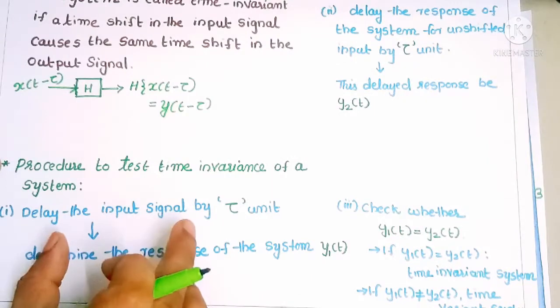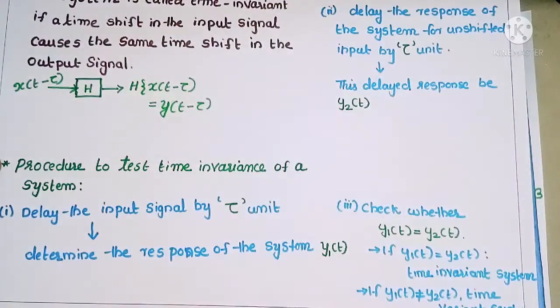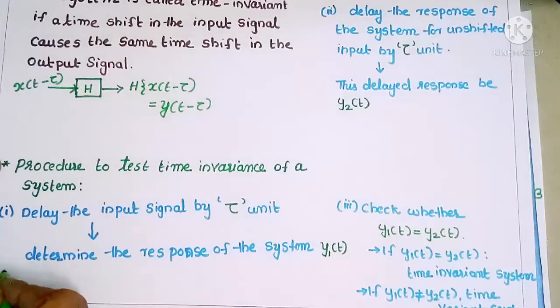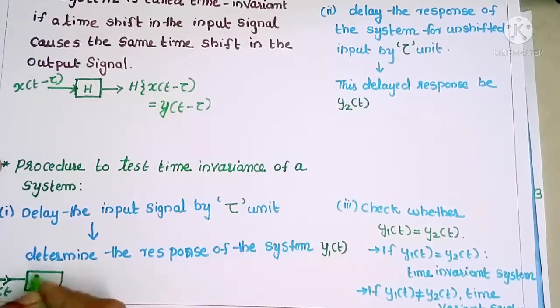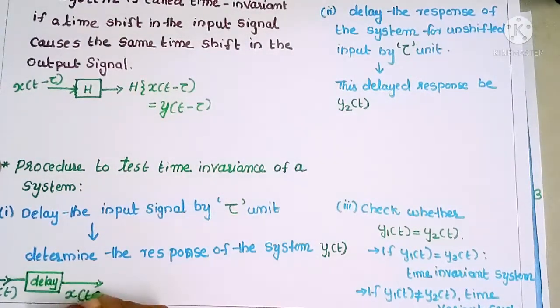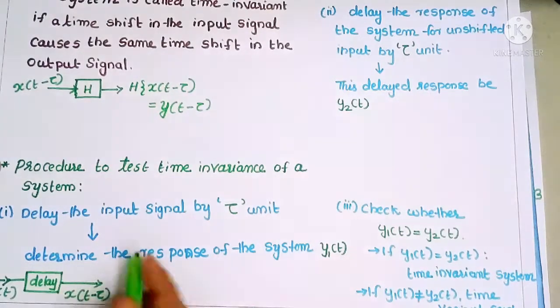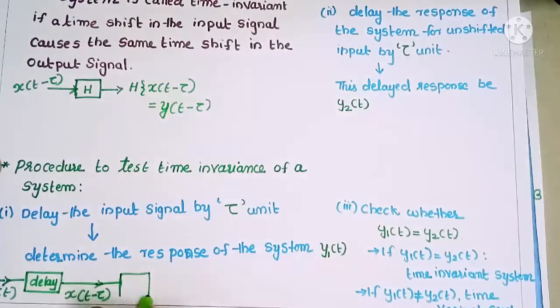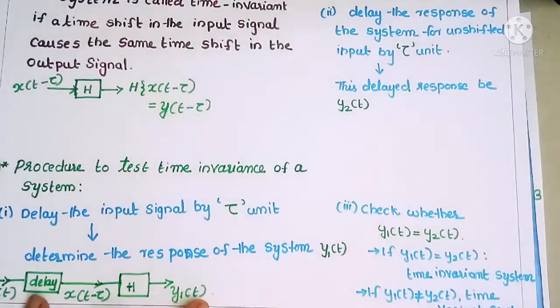Also we can represent this procedure in the form of a diagram. Here I am taking an input signal x of t. Then I am applying a delay to this signal by tau units. So the output of this delay circuit becomes x of t minus tau. Here I am taking a delayed input signal. It is applied to a system H. Here we get a response, which can be written as y1 of t. Okay, this is the first procedure.